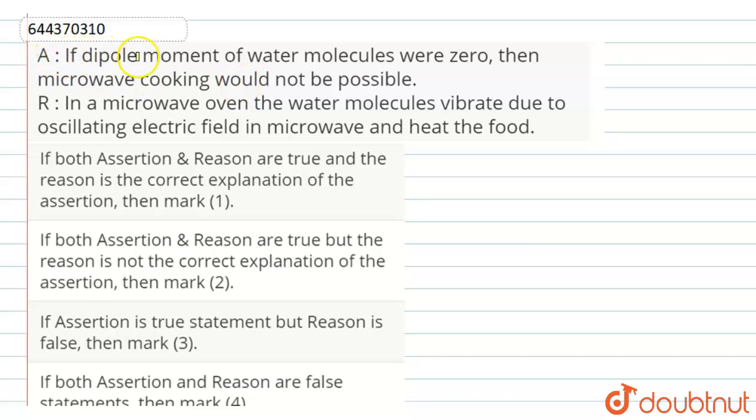The statement of assertion is, if dipole moment of water molecule were 0, then microwave cooking would not be possible. And the reason statement is, in microwave oven, water molecules vibrate due to oscillating electric field in microwave and heat the food. We know that in microwave oven, the water molecules vibrate